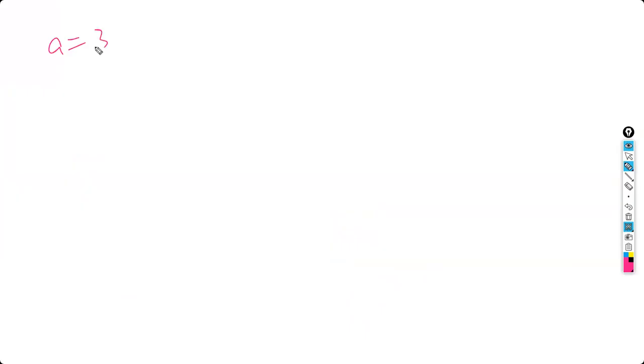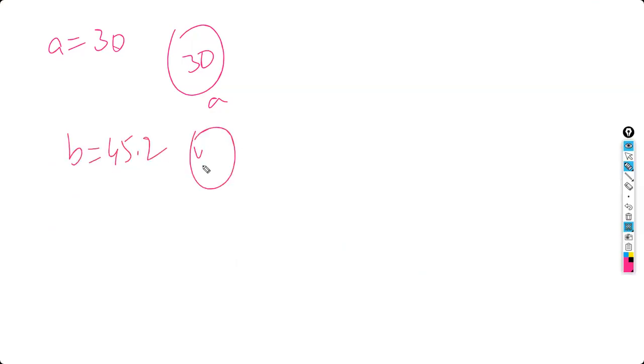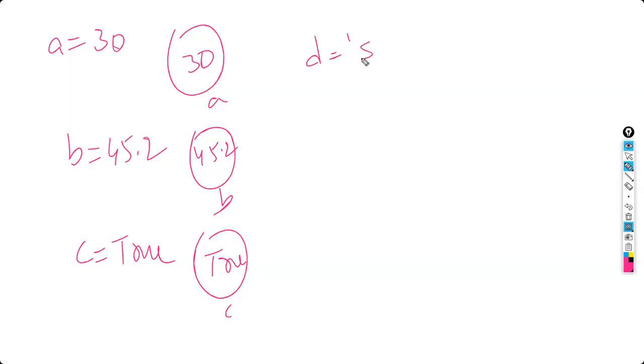A is equal to 30 means it is going to create an object 30 with A. B is equal to 45.2 is going to create an object 45.2 with B. C is equal to True is going to create an object True with name C. If I write D is equal to Siva, it is going to create an object Siva with name D. No, it is not like this. Internally also, it is going to take one character per box.